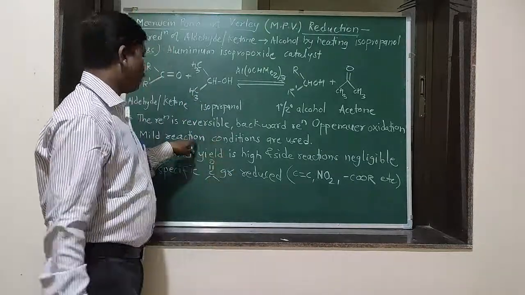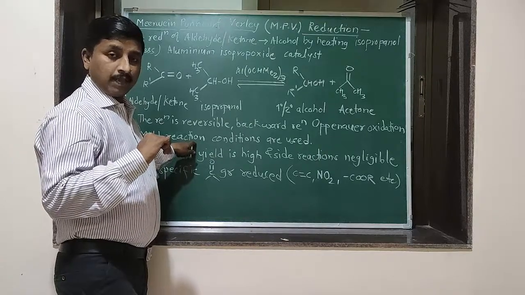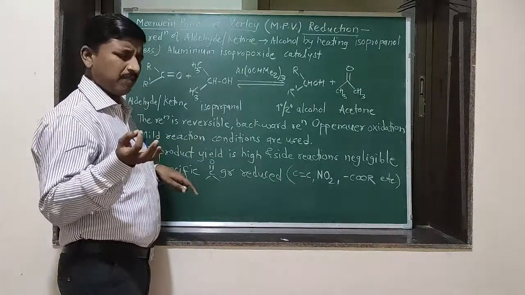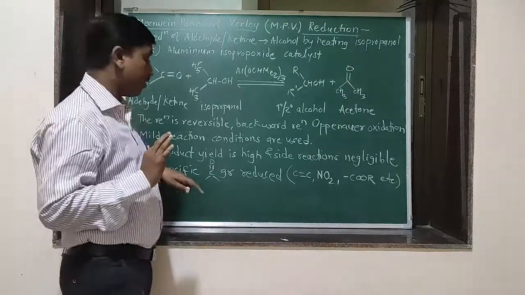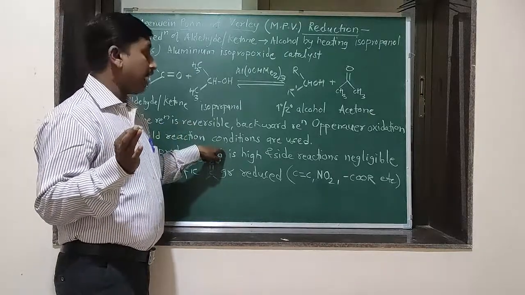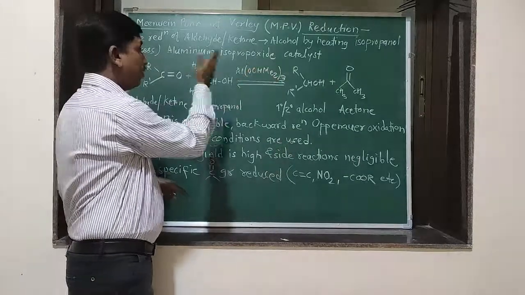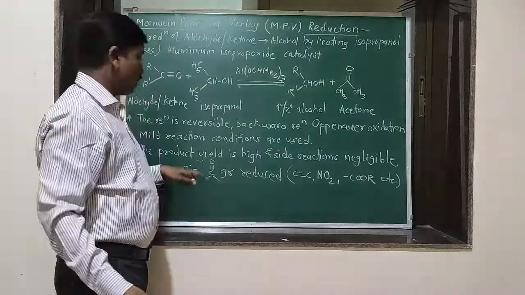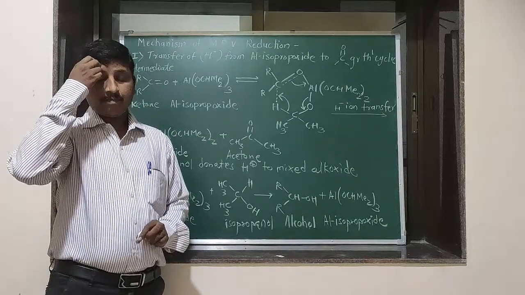This reaction has high importance because mild reaction conditions are used. Very simple and mild reaction conditions are required to carry out this reaction in the laboratory. The product yield is high because side reactions are negligible. When you distill off acetone, the reaction proceeds through the forward reaction. Okay, let's see the mechanism of MPV reduction.